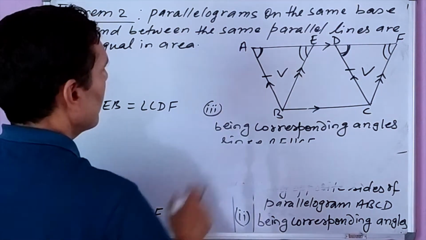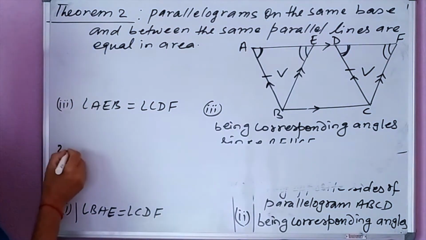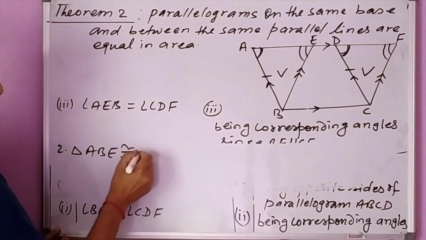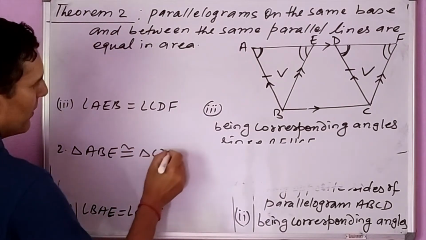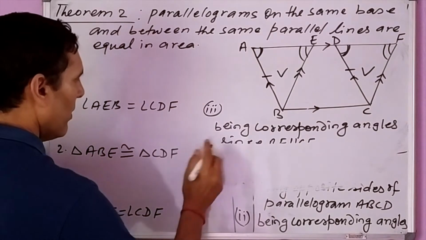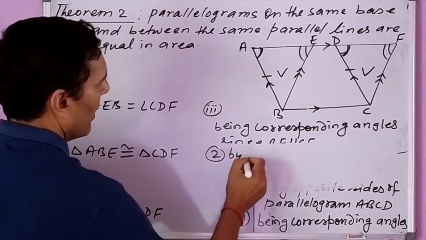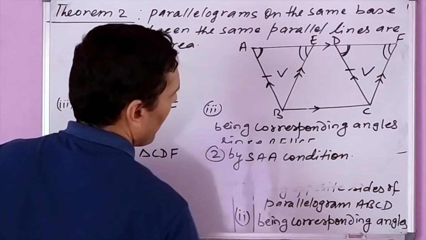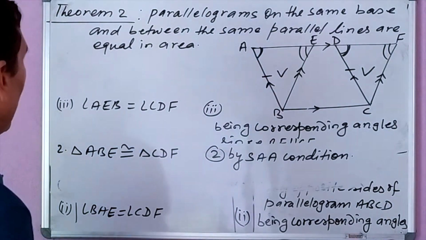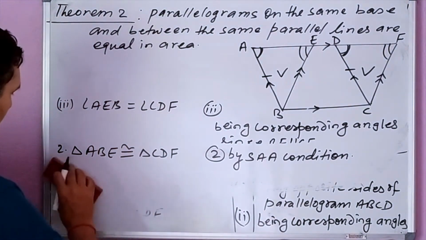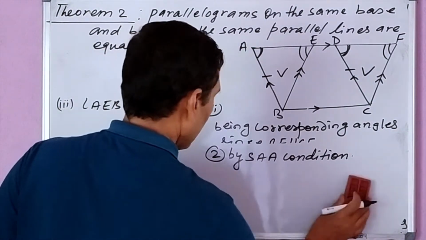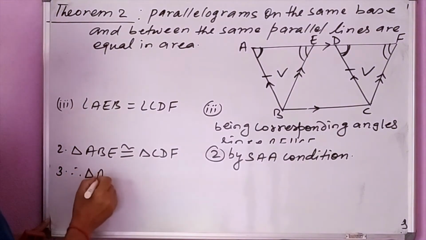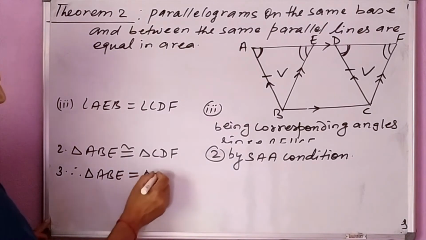Now by the side-angle-angle condition, triangle ABE is congruent to triangle CDF. After the triangles become congruent, number 3: therefore the area of triangle ABE is equal to the area of triangle CDF.